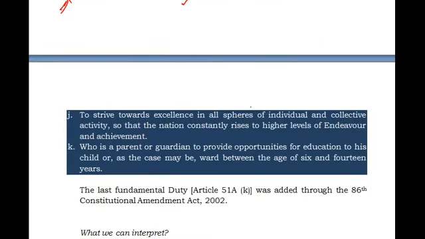And see the beauty of this J. It is saying that you should strive towards excellence in all spheres of individual and collective activity, so that the nation constantly rises to higher levels of endeavor and achievement. You try towards excellence and you develop, so that automatically the nation develops to higher levels of endeavor and achievement. So your success will depend on national success, and national success will depend on your success. That is what is explained in Article 51J.